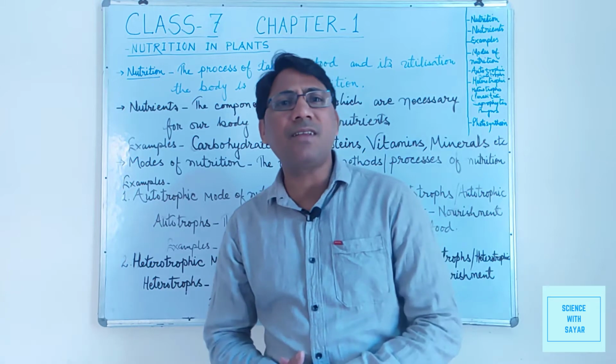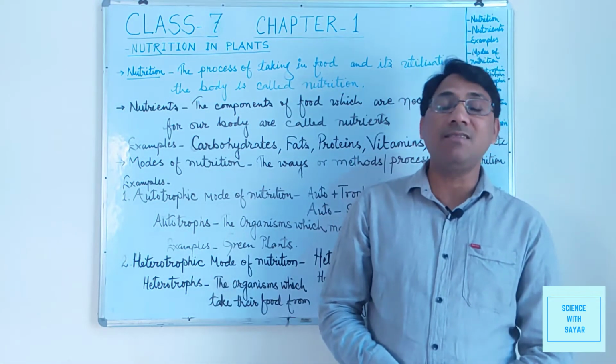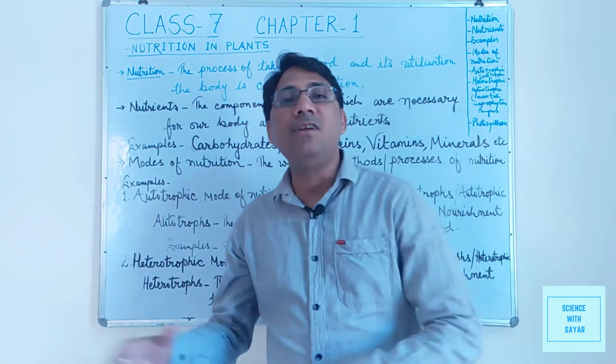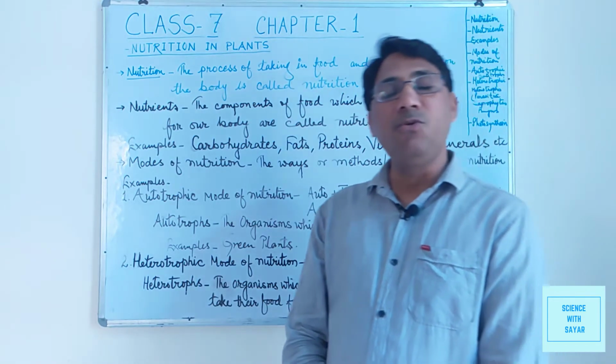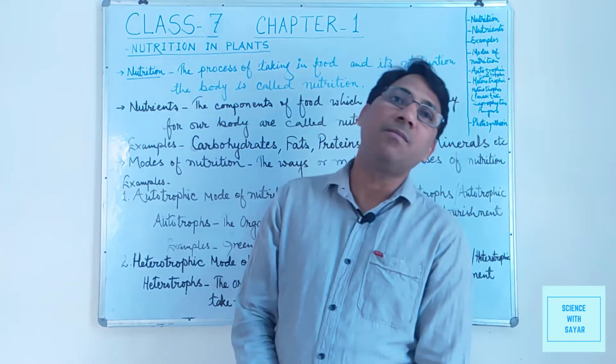What is the meaning of this balanced diet? It means a diet which has various food components, and in these food components various nutrients are present, and these nutrients are required by our body for various purposes.